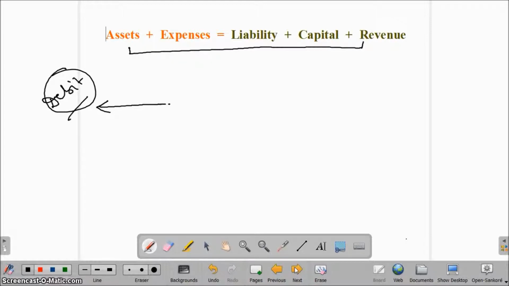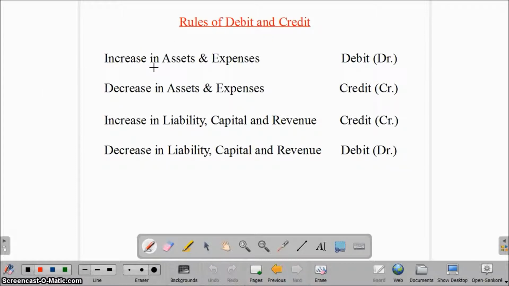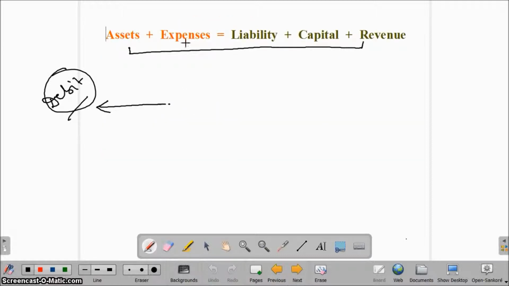So in this manner we framed one rule, that increase in assets and expenses will be debited. Why debited? Because assets and expenses are shown on the left hand side of the equation, and the left hand side is known as the debit side. So this is the reason.